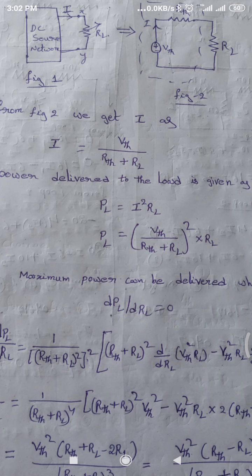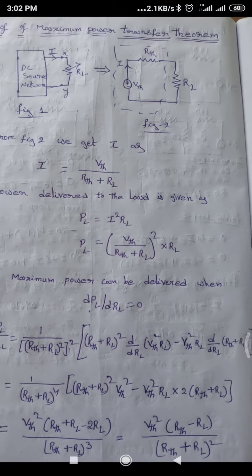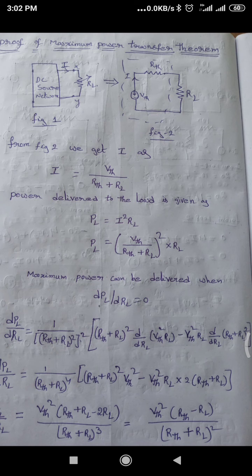So how can we get this maximum power delivered? We get maximum power when we make dou PL by dou RL equal to 0, that means we are going to differentiate with respect to RL and make it equal to 0. So let us write dou PL by dou RL for this PL.